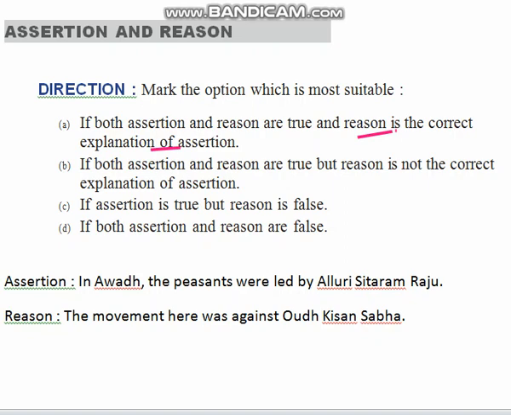Suppose both assertion and reason are true, but the reason is not the correct explanation of the assertion. Suppose I give the reason as: today we are unable to attend Independence Day due to the pandemic situation. So the reason is not exactly true to the Independence Day one. We celebrate Independence Day because we got freedom from the Britishers. It's not that we are at home. Okay, both should match with each other. Wait, I'll write and I'll show you.